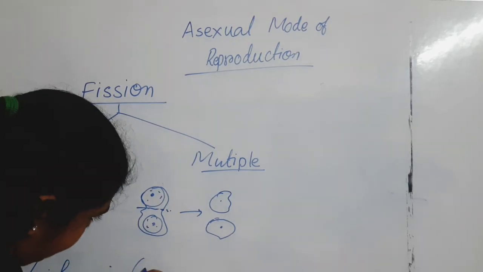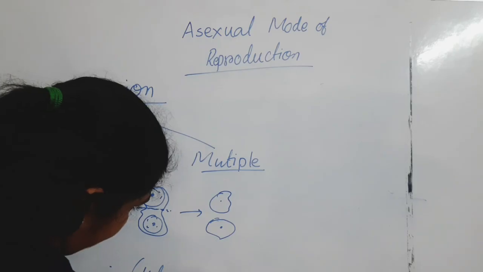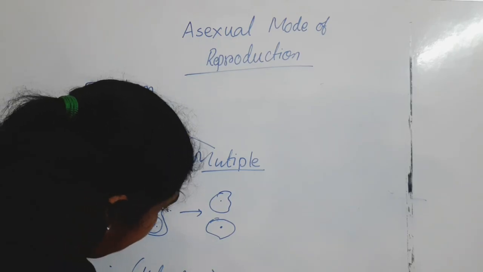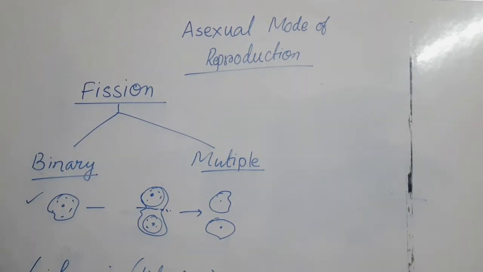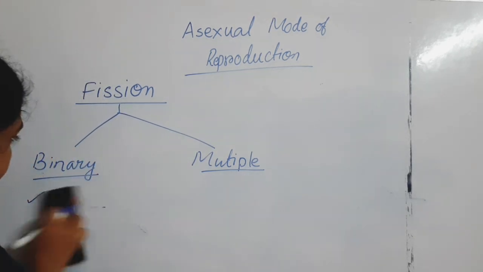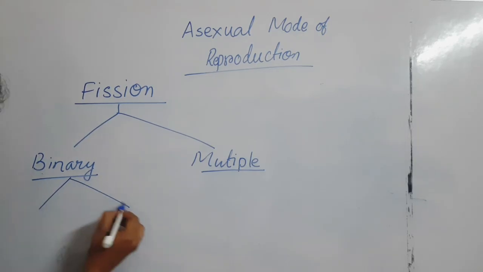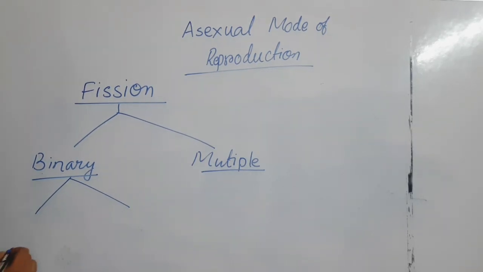Leishmania, or its another name is what? You all know Kala Azar, right? So what happened over here? In case of Leishmania, binary fission is also of two types. Why? Because one is transverse section. That binary fission in case of amoeba, that is what?